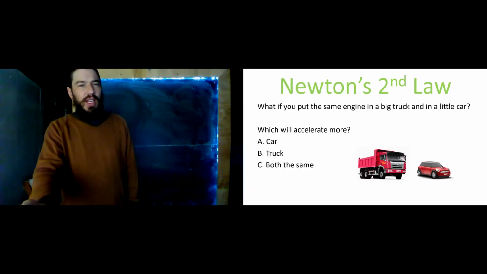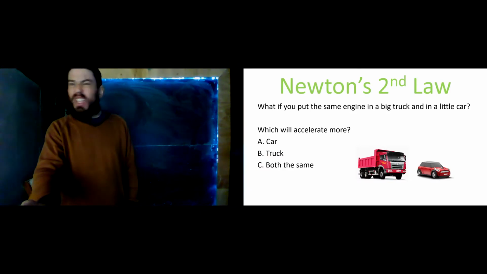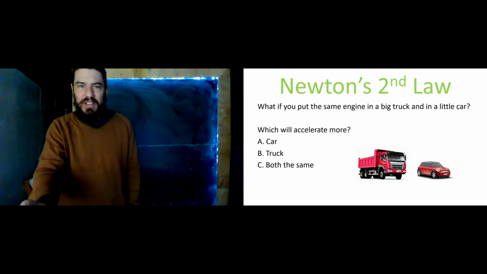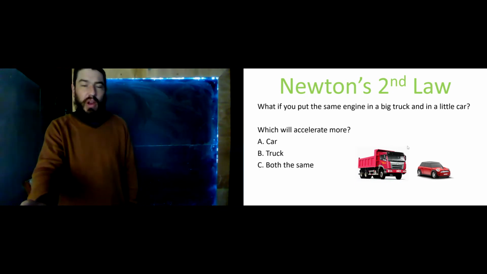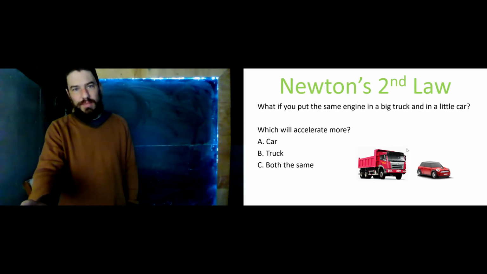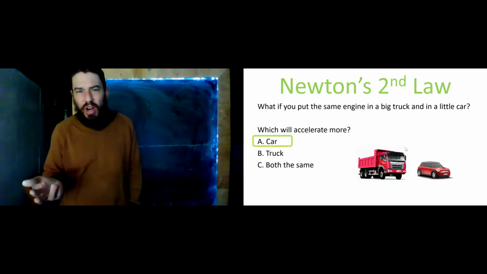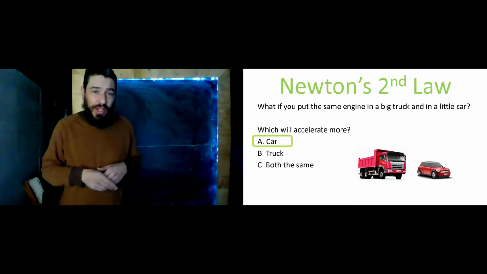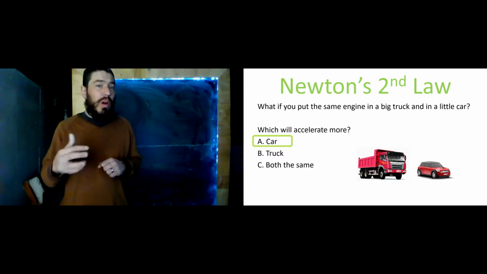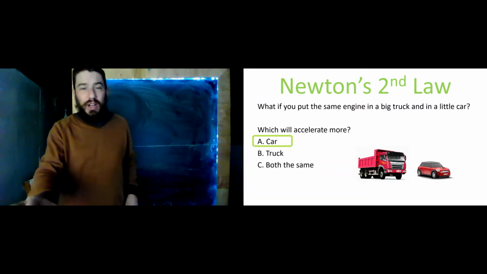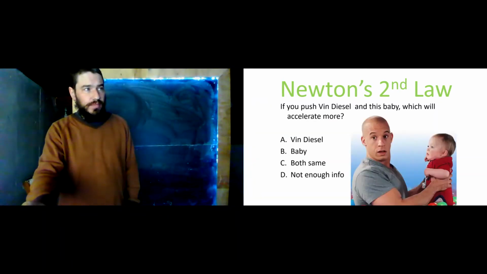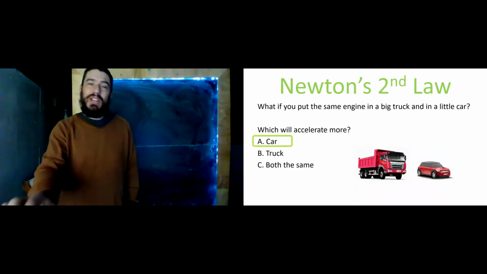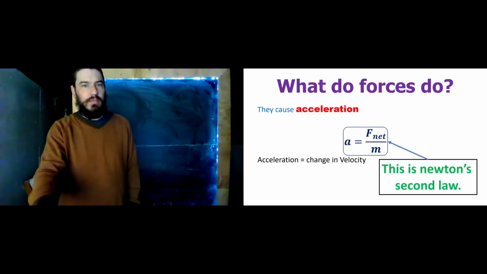Here's a very large truck and a very small car. Let's say you put the same engine in both. Which one do you think would have the greater acceleration? Why don't you pause the video, think about it, and I'll see you on the other side. Well, it's got to be the car, right? Again, we're creating the same force with the same engine. Therefore, the smaller mass will have the greater acceleration.